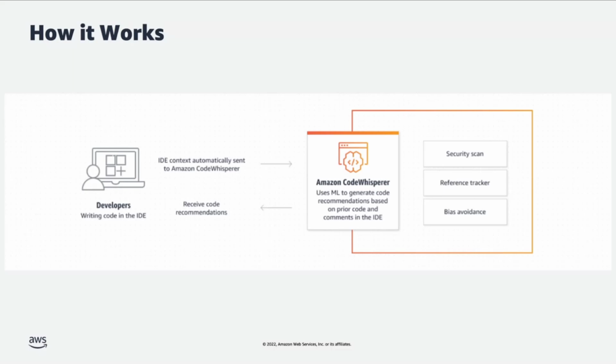Now, the service is powered by machine learning behind the scenes. What it actually takes into account is your code context, which is, let's say, 15 to 20 lines of code prior to the cursor. And it will use that code context as an input to the model. And it will generate multiple recommendations for you to choose from. And these recommendations will then automatically appear in the developer's IDE.